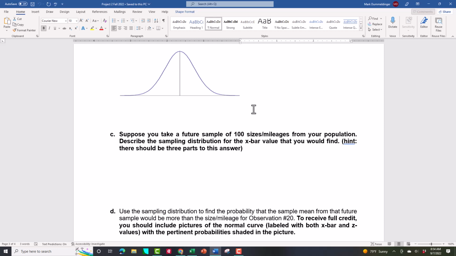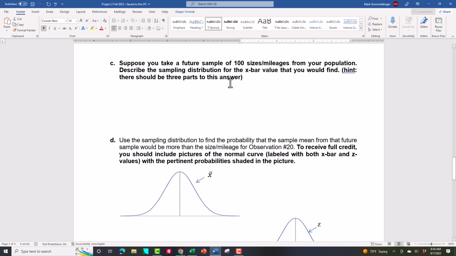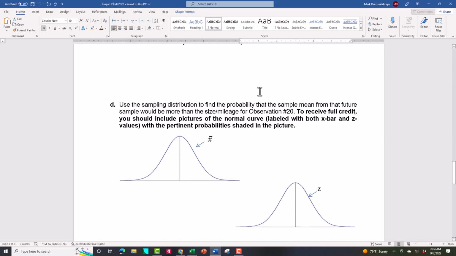There's 3 pieces when we talk about sampling distributions. You should tell me the 3 different parts that we've gone over in the lectures. And then in part D, I want you to use that sampling distribution to tell me the probability that in that future sample of 100 observations, the sample mean would be greater than observation number 20.